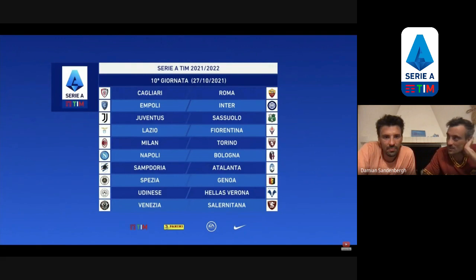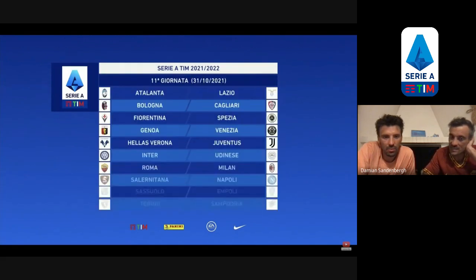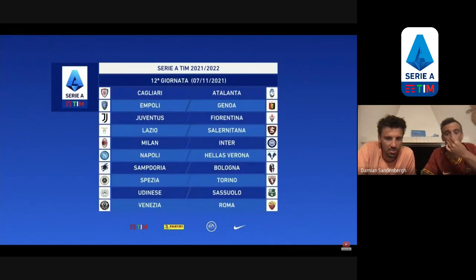Cagliari on the island for us. Empoli, Venezia, Salernitana, interesting. Roma, Milan. This is terrible. No, you guys have also, we have a draft. I think Juve is the one that's got it the easiest, surprisingly. Venezia, Milan, Inter. Shit. We should have some easy games in a row now, seeing as how we've skipped all the easy teams. Yeah, same.